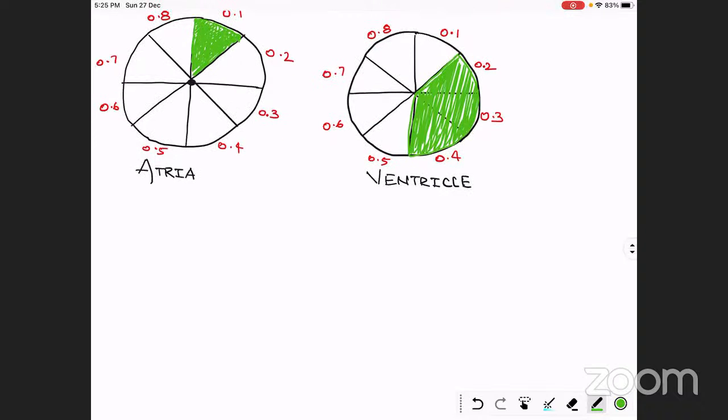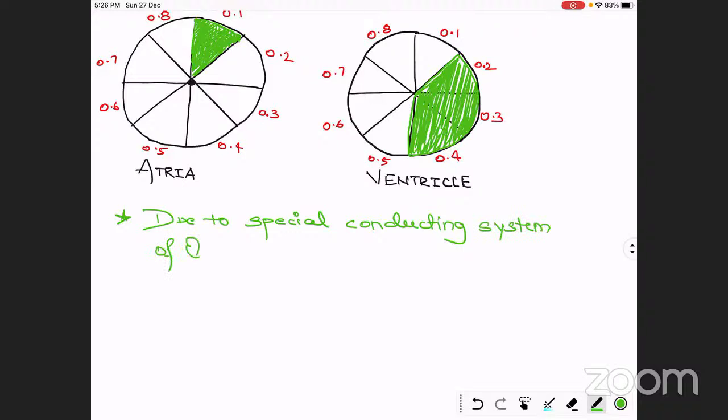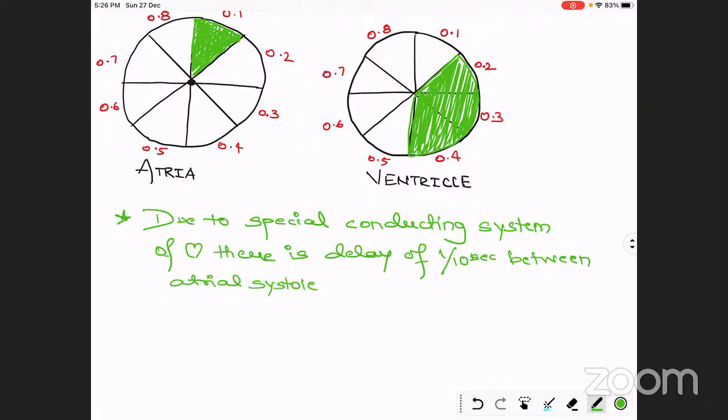So you can write here also, with a star mark, that due to the special conducting system of the heart, there is a delay of 1 by 10 seconds between atrial systole and ventricular systole.